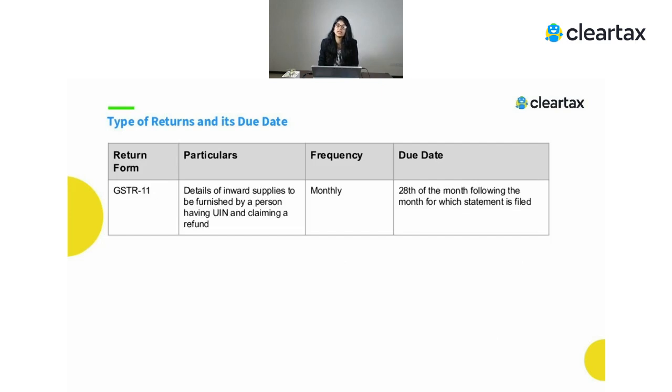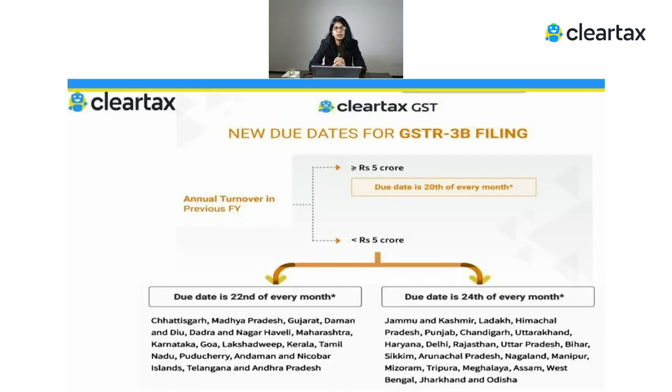Apart from that, there is another return which is GSTR 11, which is filed by the UIN holder. Here what happens is, whatever purchases the UIN holders make, they take the refund of that. So for that, they also have to file the return which is called GSTR 11. So this was about the returns which need to be filed under GST by the different types of persons.